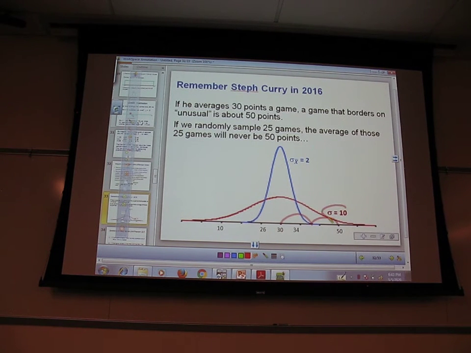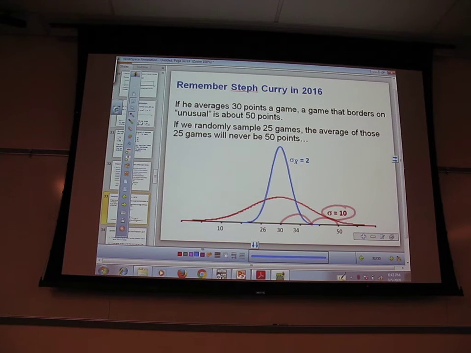So I might say that his standard deviation is about 10 points. Reasonable? I think it's reasonable. Just go with me. Okay, I'm getting no feedback. It's reasonable. Trust me.